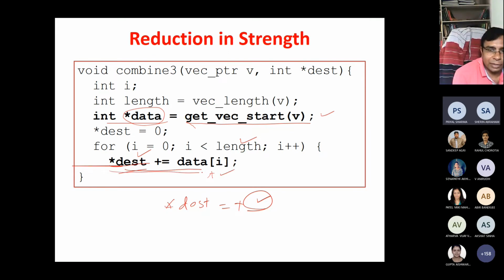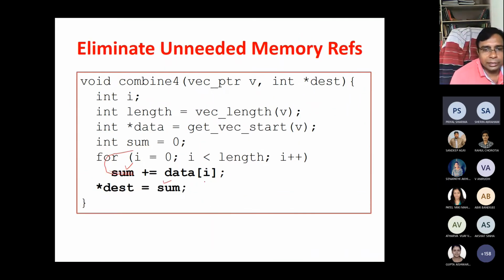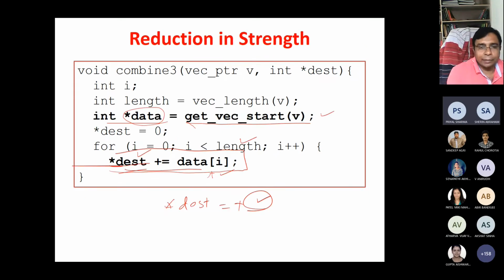So this statement has three memory accesses. In the optimized case, the internal statement has only one memory access, and at the end we do one more memory access. So length plus 1 memory accesses, but in the previous case, it is length times 3 memory accesses.